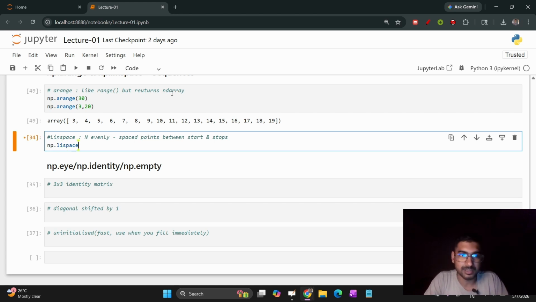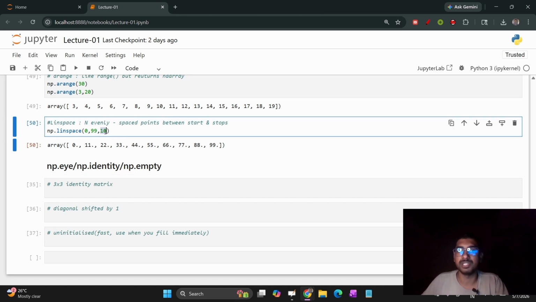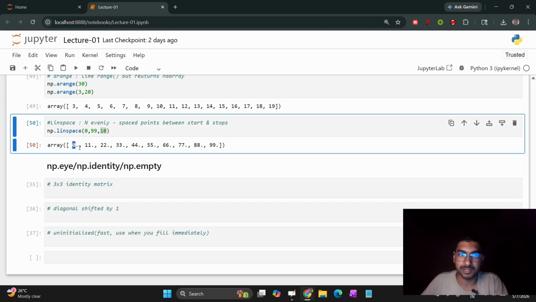np.linspace, 0 comma 99 comma 10. So you can see here what it is doing. It is giving us 10 values between 0 and 99 with a gap of about 10. It gives n evenly spaced points from start to stop. You can see the difference between 0 and 11, a gap of 10 values. Here you can also see there is a gap of 10 values. So this is what linspace does.